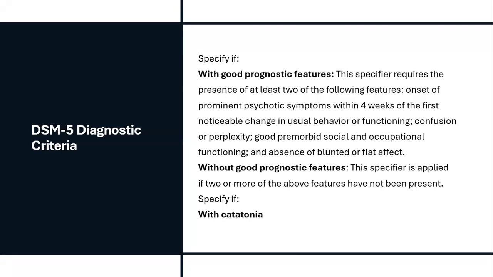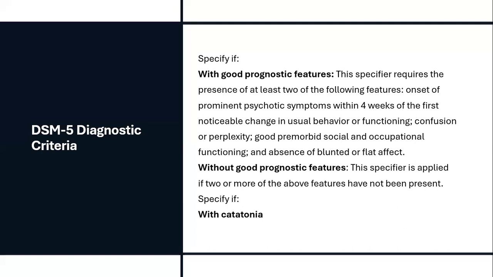This specifier requires the presence of at least two of the following features: onset of prominent psychotic symptoms within 4 weeks of the first noticeable change in usual behavioral functioning, confusion or perplexity, good premorbid social and occupational functioning, and absence of blunted or flat affect. So if these features are present, it means that the prognostic factors are good.